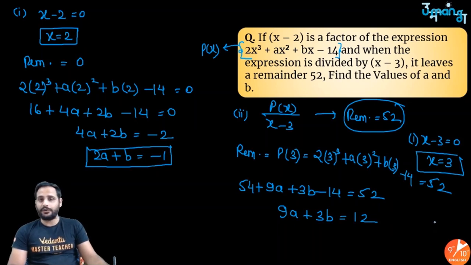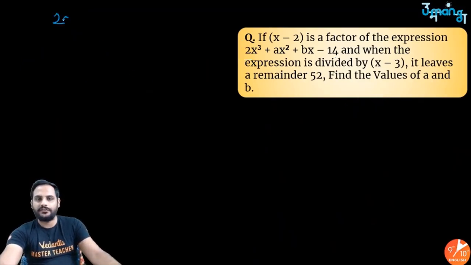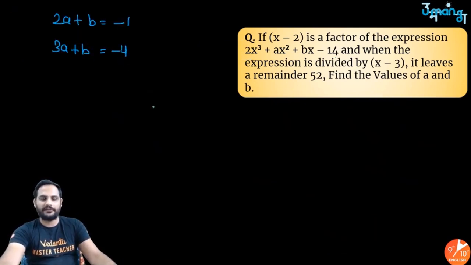And if you want, you can take this 3 common. So 3a plus b is equal to 4. Got it? These are my two equations. One is 2a plus b equal to minus 1 and the other is 3a plus b equal to 4. Sorry, not minus 4, it is equal to 4 only. 3a plus b equal to 4.